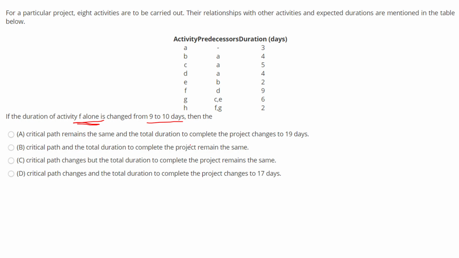by those many units. So if you draw the diagram, right, this is A, and from here you are drawing three activities which are B, C, D.